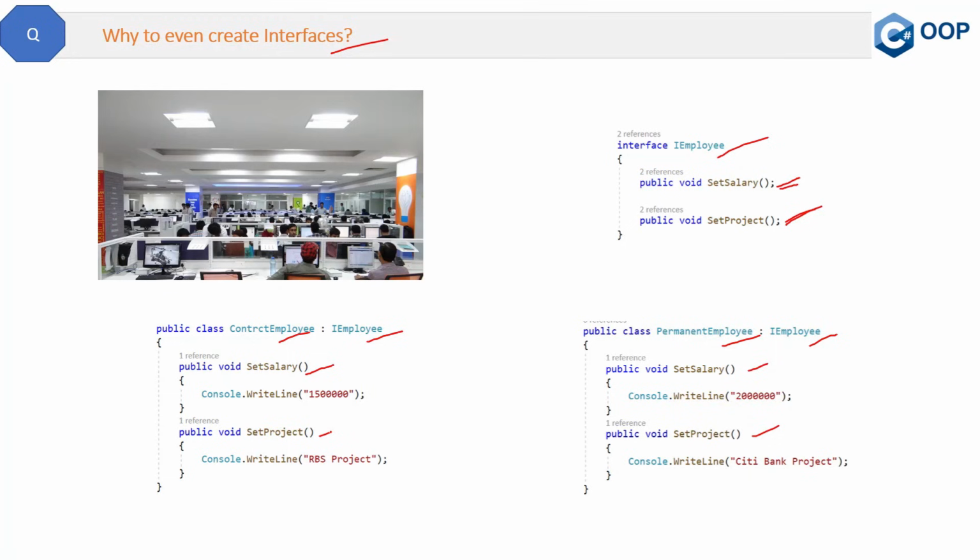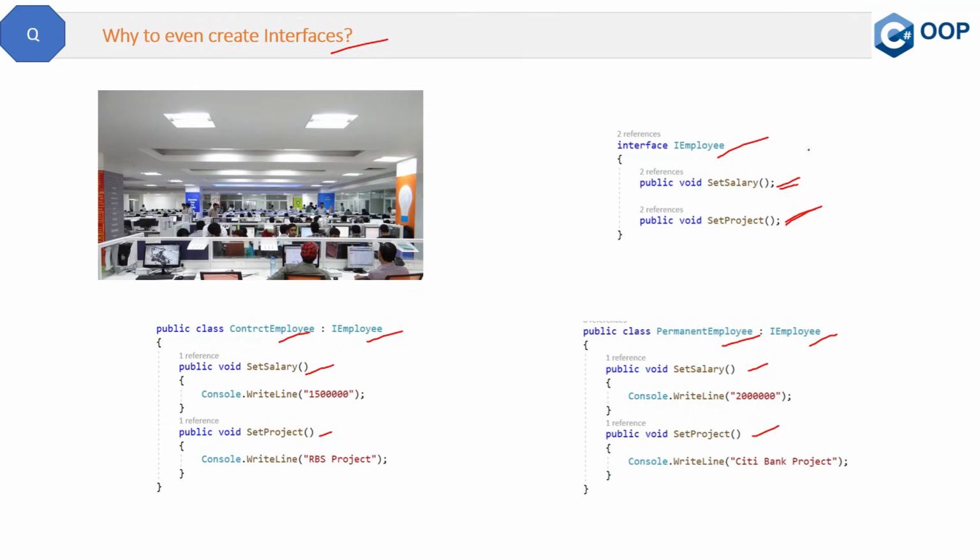Similarly, if there are 100 types of employees in the company, just by implementing this IEmployee interface, they make sure the company standards are followed. Right now there are two methods, but there might be 10 to 15 or even 50 methods.